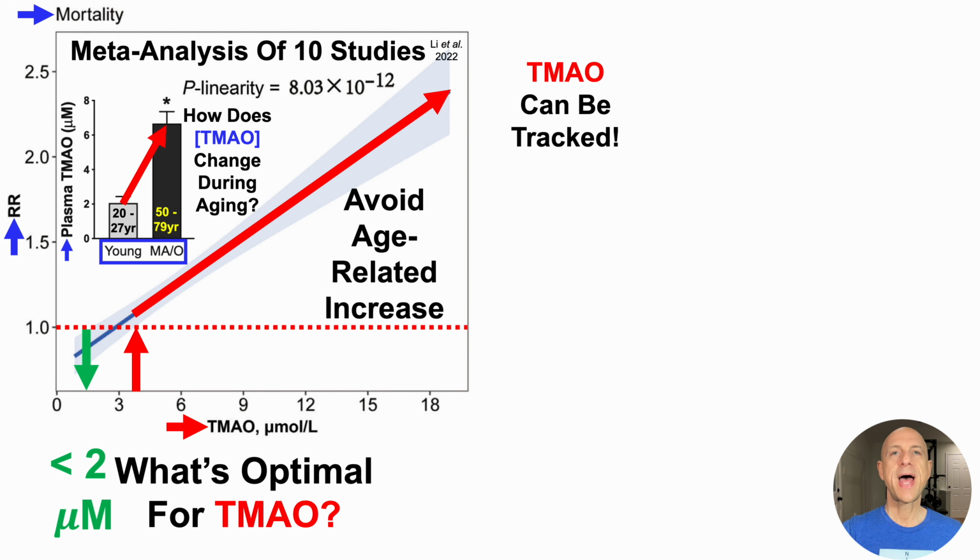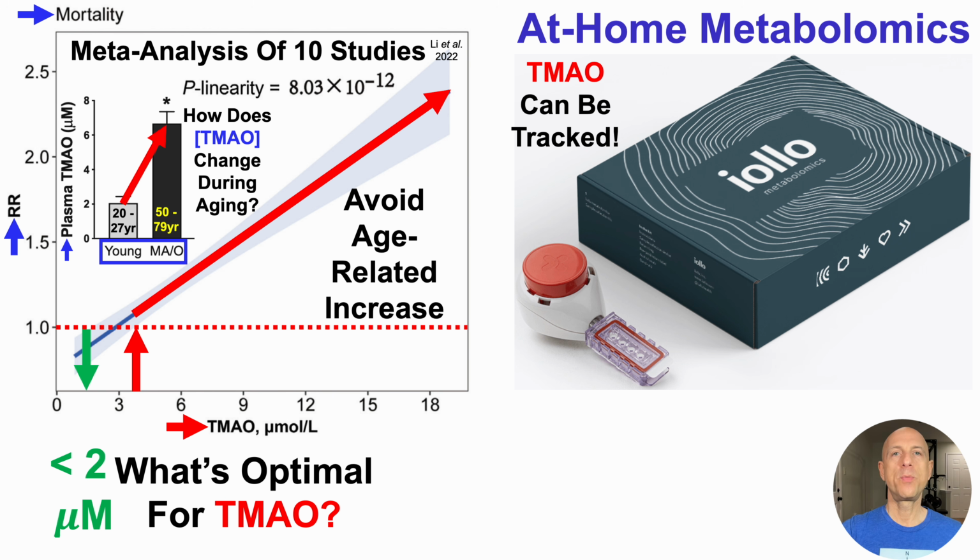So TMAO can be tracked. And with that in mind, I've been using at-home metabolomics with the kit shown here, Iolo's at-home metabolomics kit, which, including TMAO, has 623 metabolites.